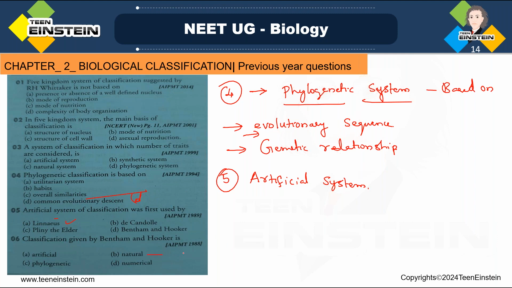See, the natural system of classification that was given by Bentham and Hooker. So option B is the correct option. In question number 6, B is the right answer. Natural system of classification, that is given by Bentham and Hooker.